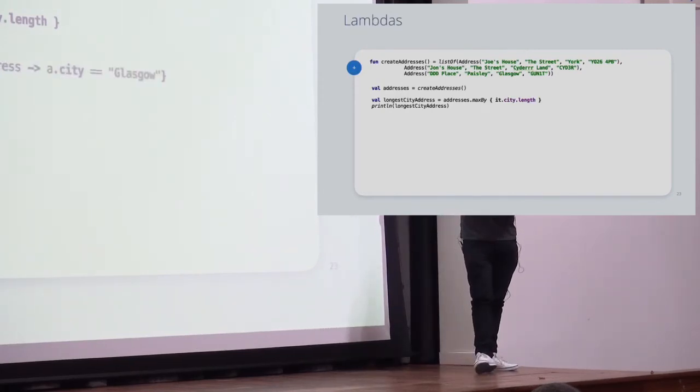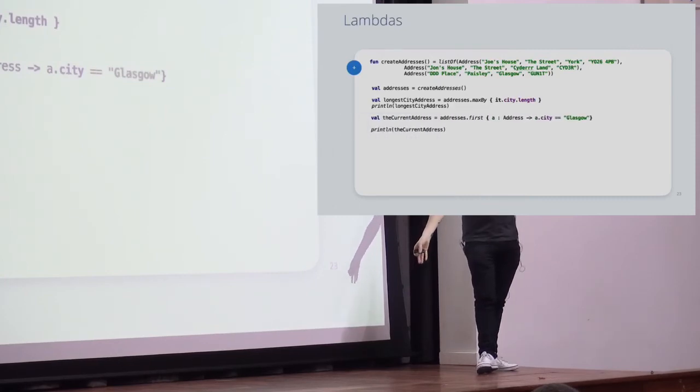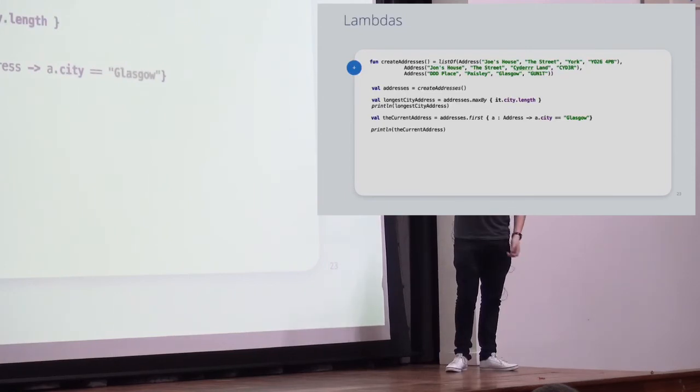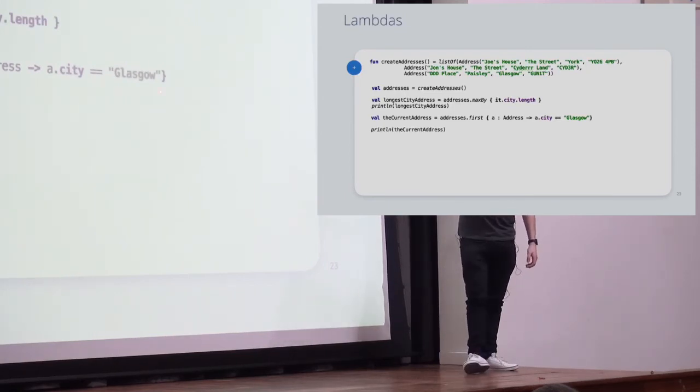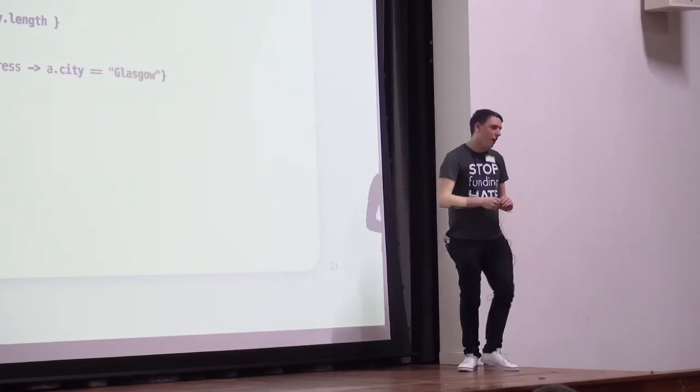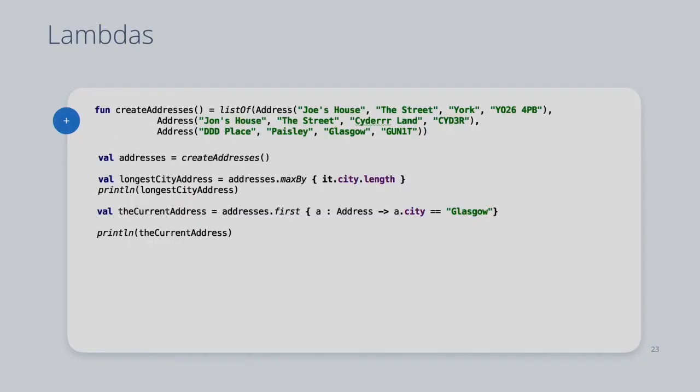And if we want to do LINQ style things, Kotlin has some nice extensions on top of all of those collections for you to do it. So if we wanted to find the first address where the city is Glasgow, that's how we'd write it. And this may look a little bit more familiar to what you're used to in C# at this point. So we've got our lambda where we're going to have a, and then the type is Address, and then we're going to have an arrow of some kind, and a.city equals Glasgow, right?